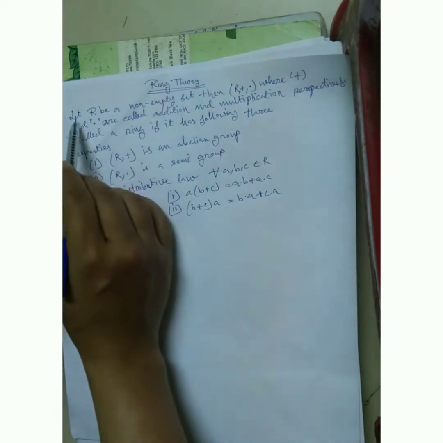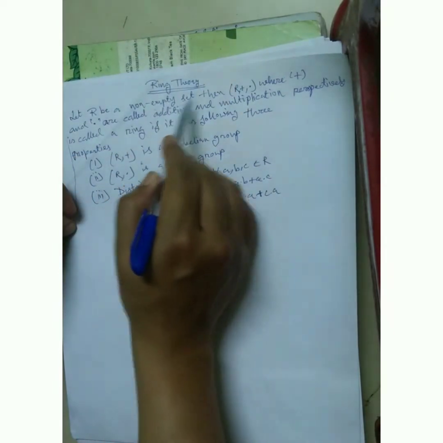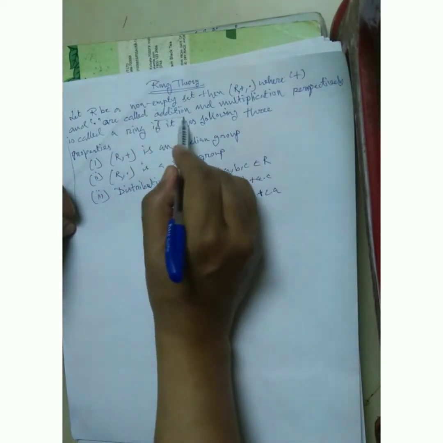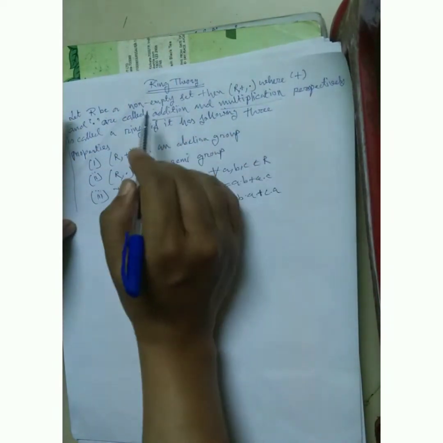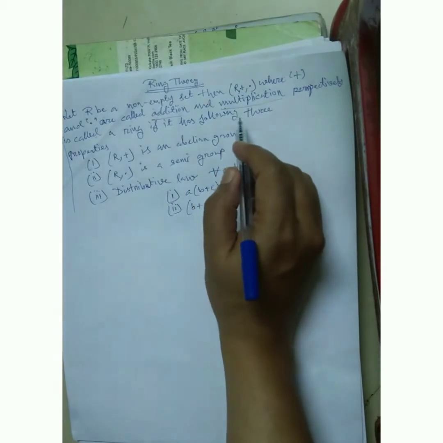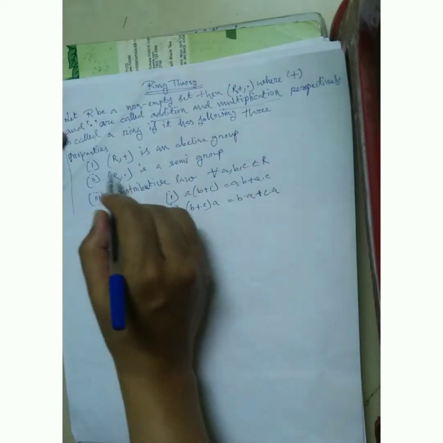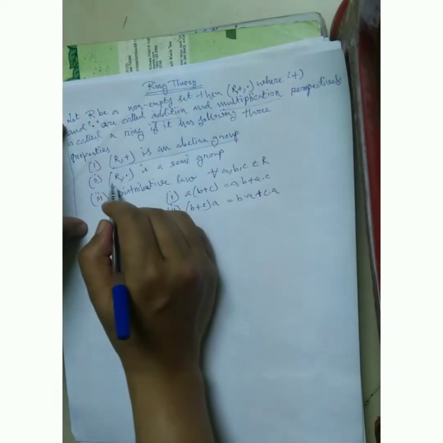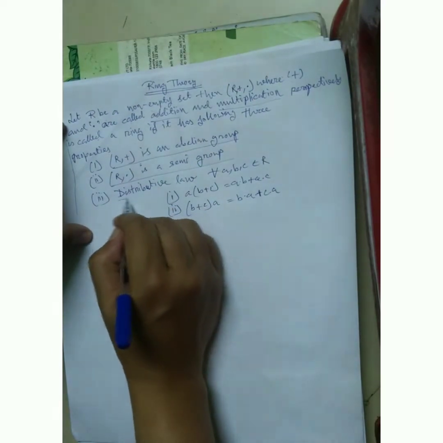Okay, let's start. Let R be a non-empty set. Then (R, +, ·), where plus and dot are called addition and multiplication respectively, is called a ring if it has the following three properties. One, (R, +) is an abelian group and (R, ·) is a semigroup. And number three, the distributive law.